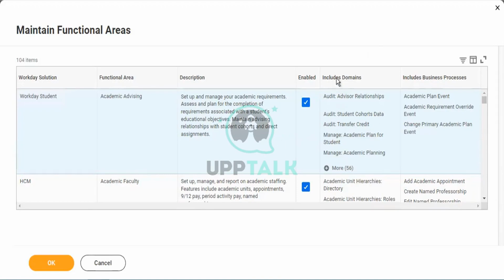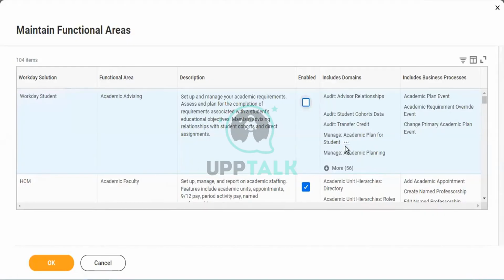Next, you can see included in domains. In this Workday Student, you can see the functional area and description, and next to those, the included domains. That means what external teams have been connected with them within the organization. Those details, the business process, and automatically the client team also get connected. You can see those details. Whenever you would like to activate or deactivate, you can come here directly and use enable. Enable means activate, disable means deactivate.